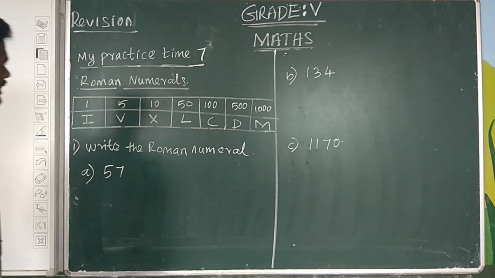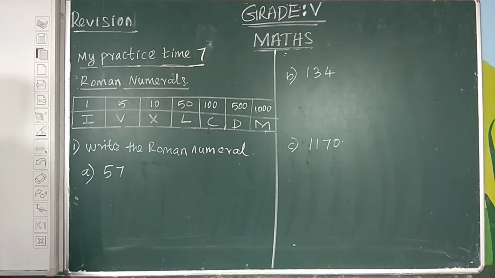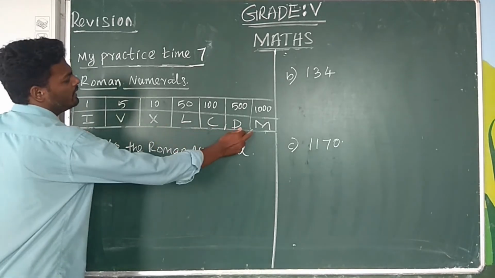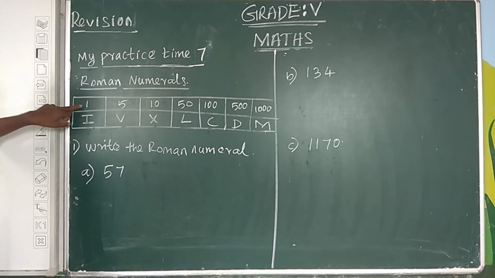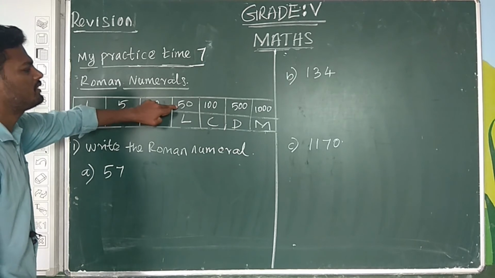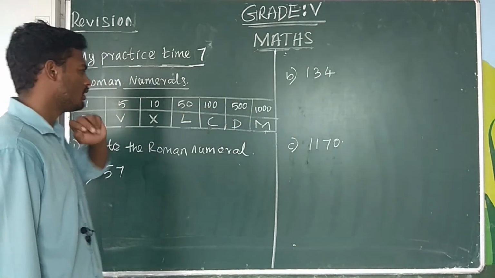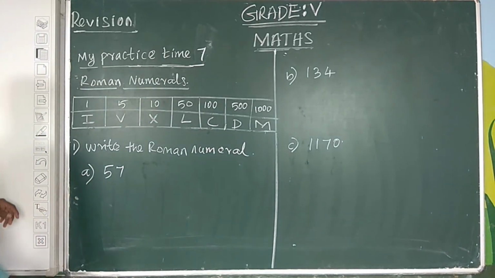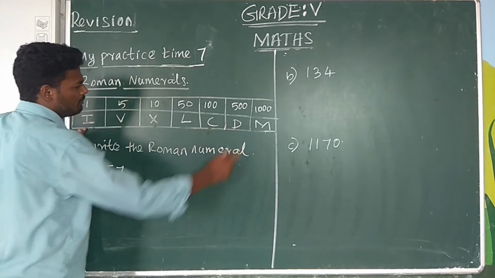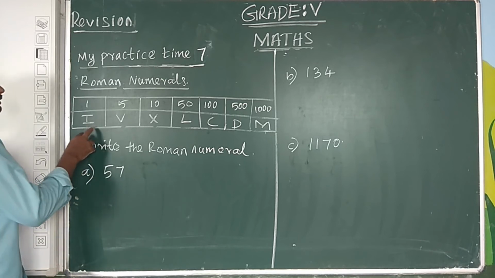Next one, my practice time 7. Topic: Roman numerals. There are 7 alphabets in Roman numerals: I, V, X, L, C, D, M. I value is 1, V value is 5, X value is 10, L value is 50, C value is 100, D value is 500, M value is 1000. The repeating symbols are I, X, C, M, and they are repeated only 3 times.